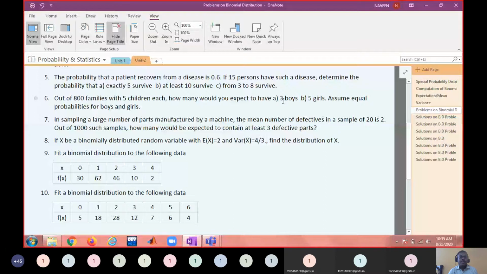First question, 3 boys. Second question, 5 girls. Assume equal probabilities for boys and girls.